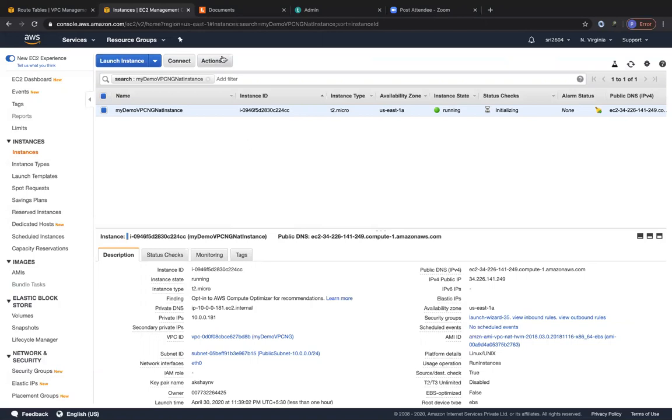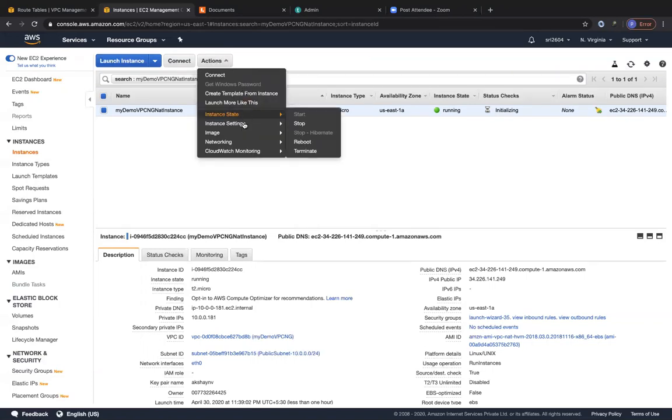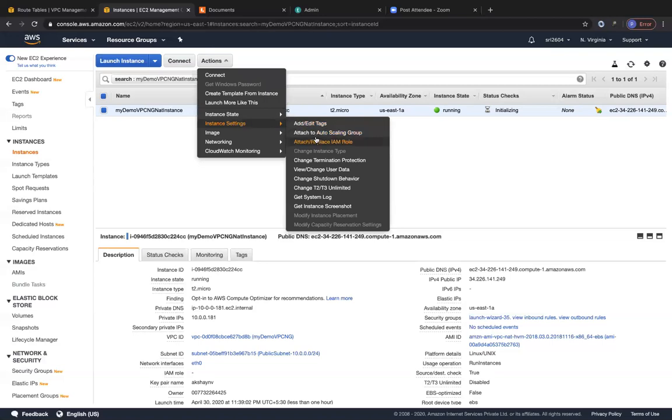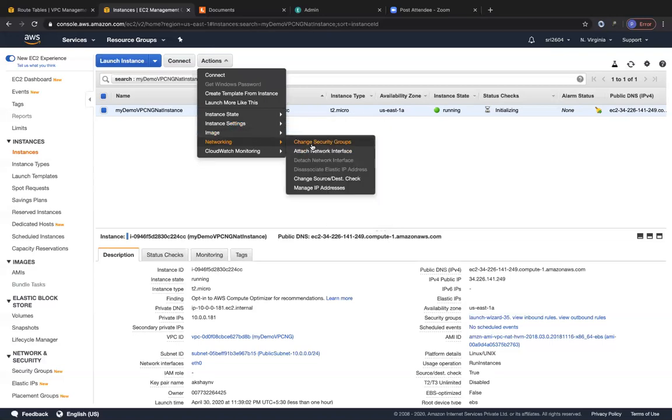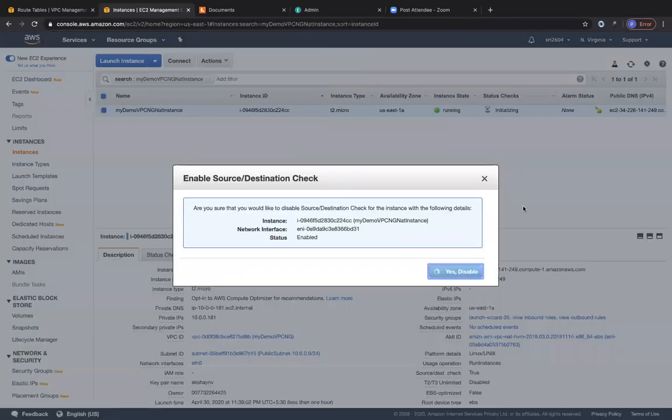So let's go ahead and disable the source and destination check on this NAT instance to ensure that the traffic goes through it rather than the EC2 instance checking whether it's the source or destination of the traffic. So let's click on actions, instance setting, and I think it should be in the networking. Yeah. So it's change source and destination check. Let's go ahead and disable this.